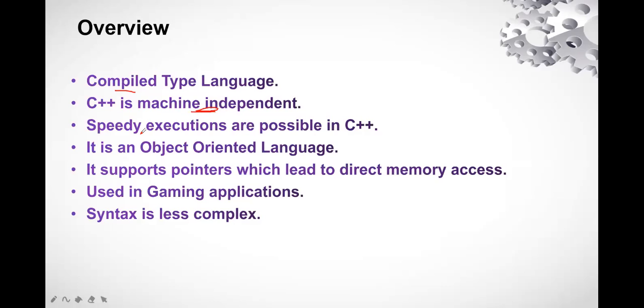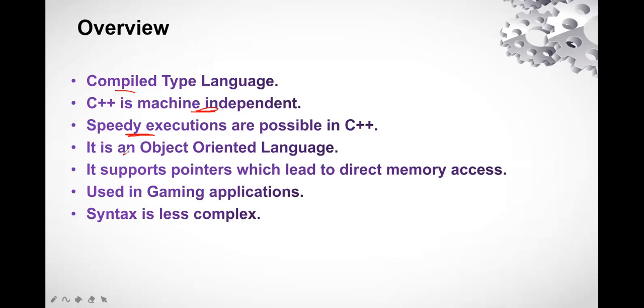Next point is its execution is very speedy. That means C++ programs get executed at a very high speed, and that is why this language is taken on priority in competitions on languages, right? Just because of the reason that it has speedy execution. If you compare this language with Python and Java, it is very fast in execution, right?